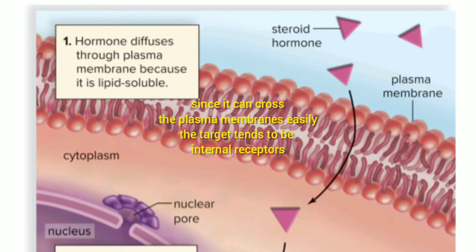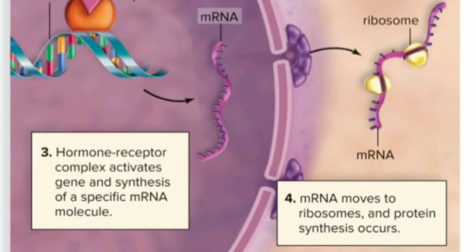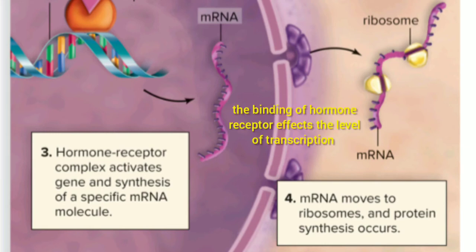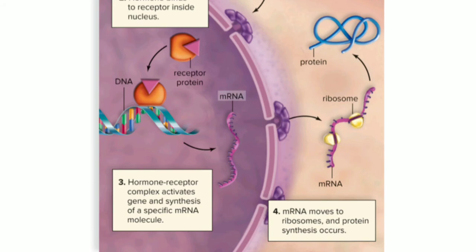The target tends to be the receptor in the cytoplasm and nucleus. You can see here in the figure, the hormone will bind to the receptor inside the nucleus. Once inside the nucleus, the hormone receptor complex will activate genes and the synthesis of a specific mRNA molecule. The binding of the hormone receptor affects the level of transcription. As you can see here, mRNA will move to the ribosome and protein synthesis occurs.